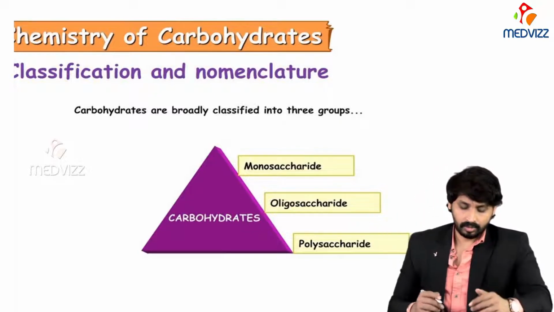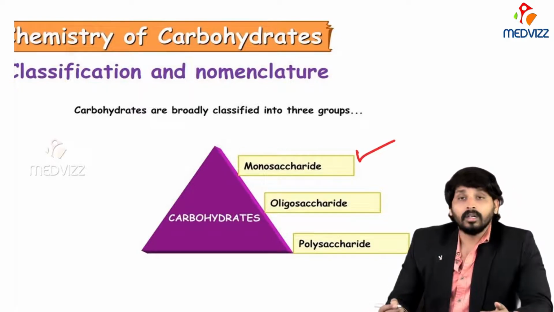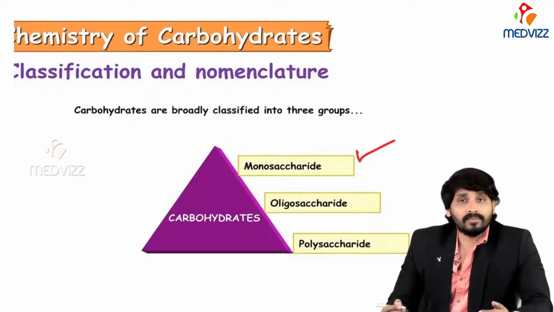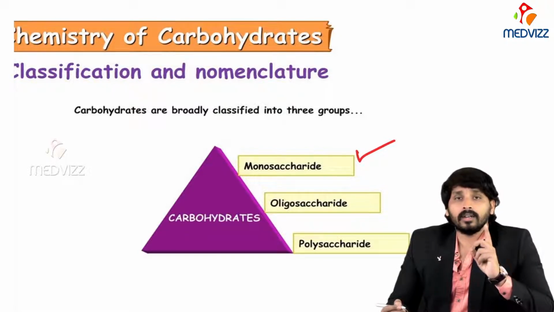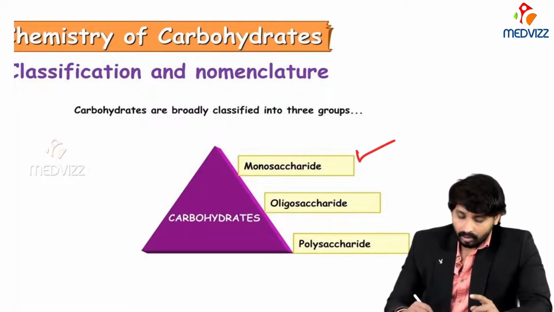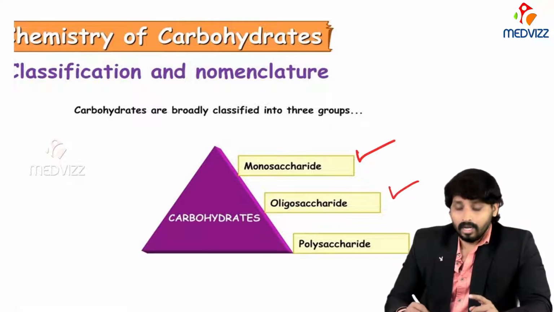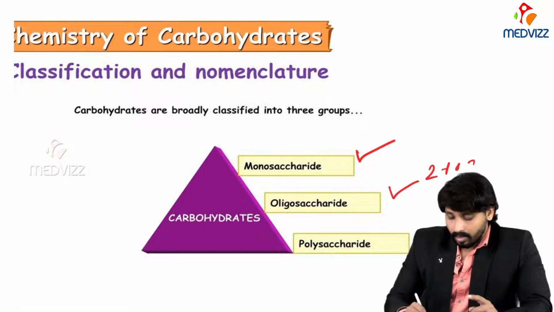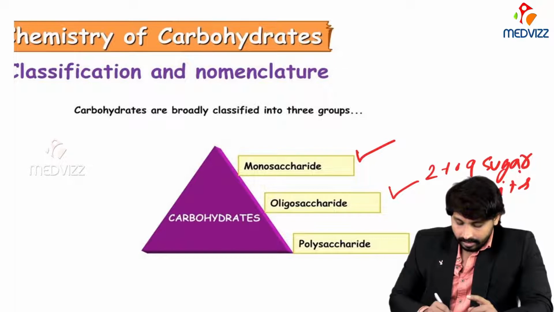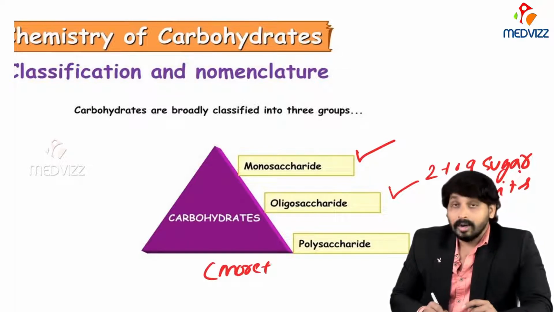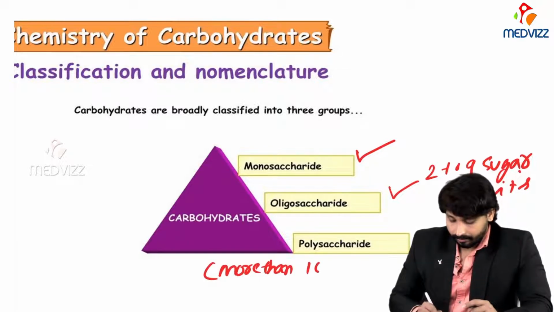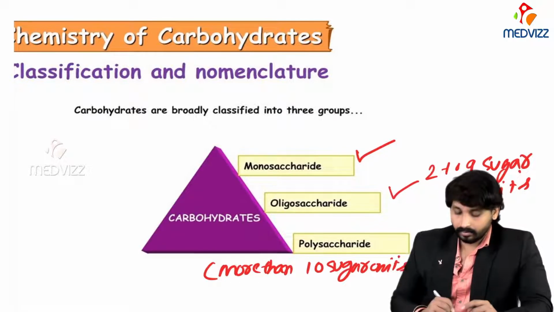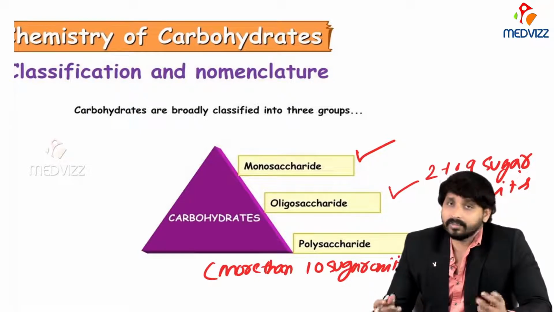Monosaccharides have only a single sugar unit. Oligosaccharides have 2 to 9 sugar units. And polysaccharides have more than 10 sugar units. So this way we can classify carbohydrates.